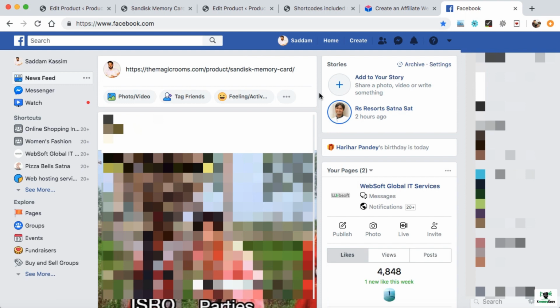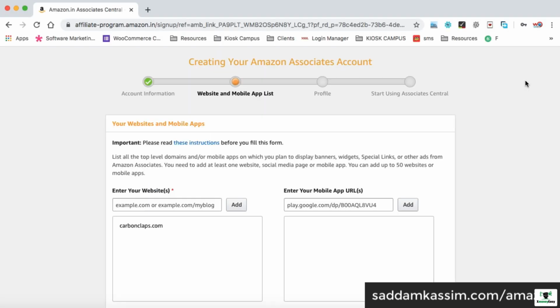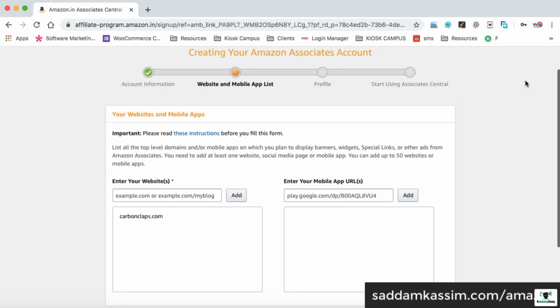Day by day, Amazon is making their policies strict in order to avoid fake methods of product promotion. Hence, I have added a few rules from the Amazon Associate program that you should not break, otherwise your Amazon Associate account would be in trouble.